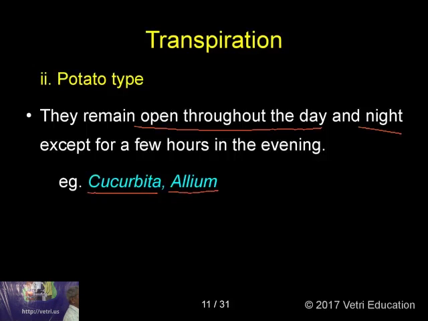Allium. What is Allium? Allium is an onion. Onion and garlic are called Allium. Allium cepa is onion. Allium sativum is garlic. Okay. So in Allium and Cucurbita, they open mostly except for a few hours.